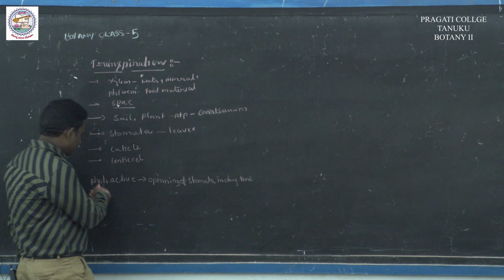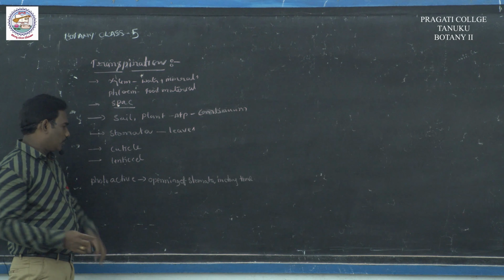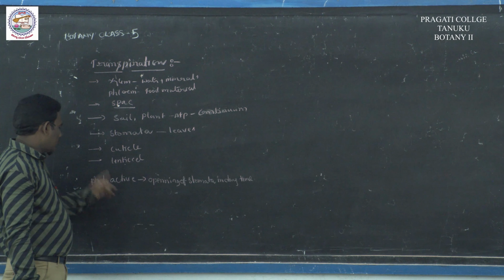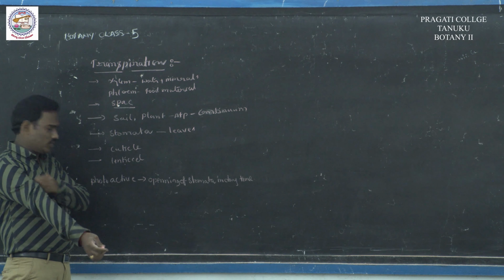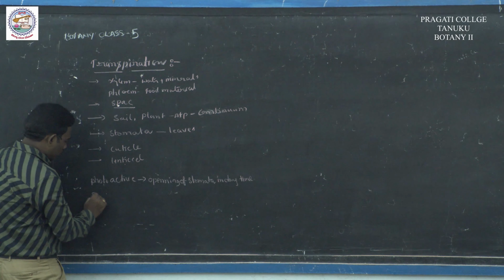In the presence of light, stomata are opened. This is called photoactive stomata.